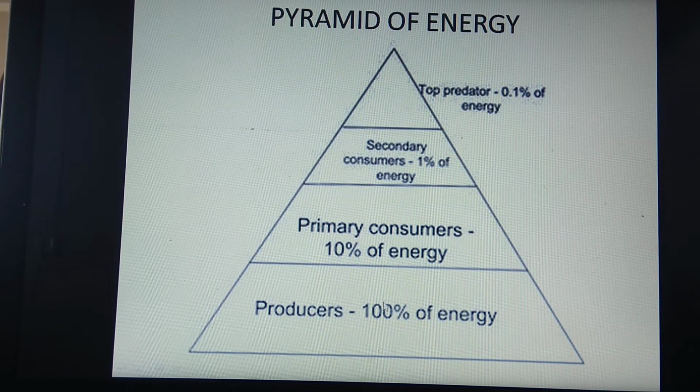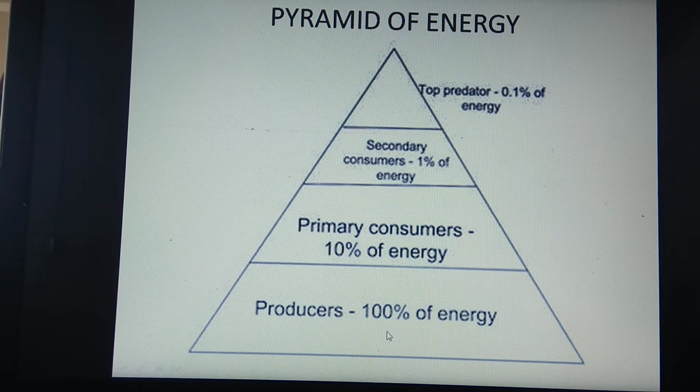From 100%, only 10% of energy is transferred to the primary consumers. From the primary consumers, only 1% of energy goes to secondary consumers. And from this it goes to top predators, the top level consumers. Only 0.1% of energy is present in these carnivores.